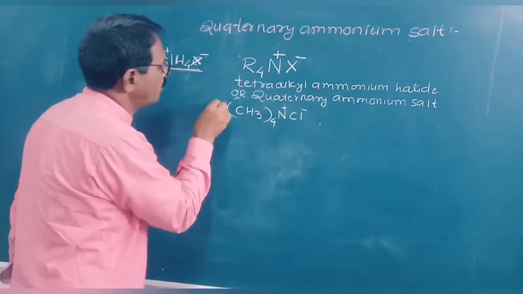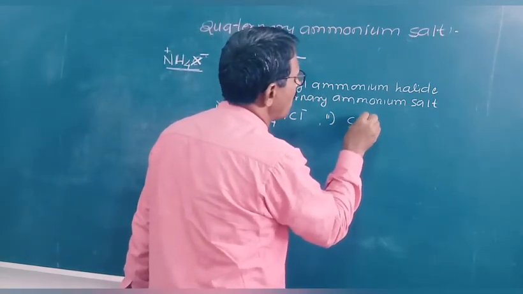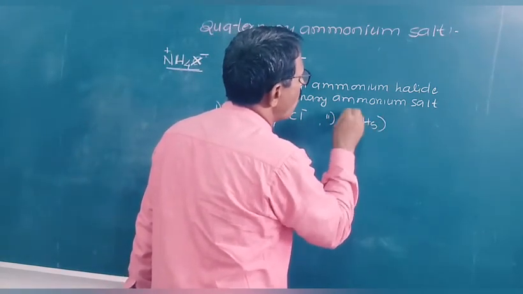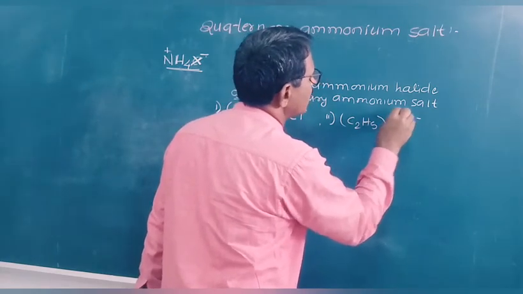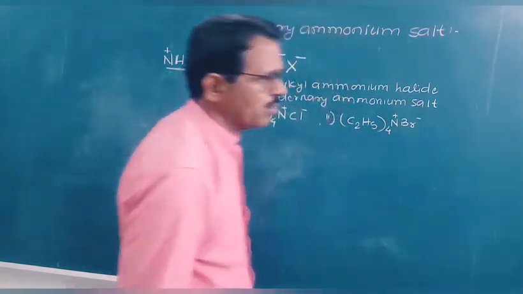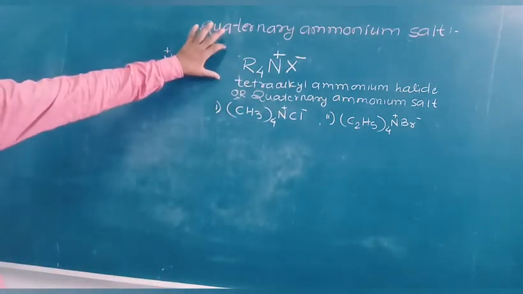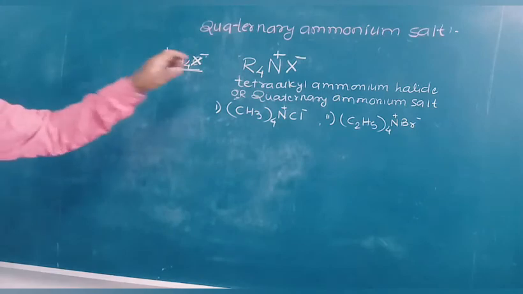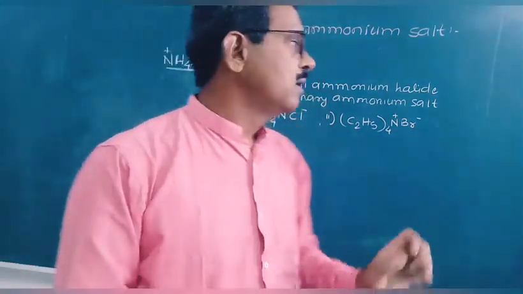Another example, the second one, we can write like this: (C2H5)4NBr. It is tetraethyl ammonium bromide. These are examples of quaternary ammonium salts. From this we can define quaternary salts like this.